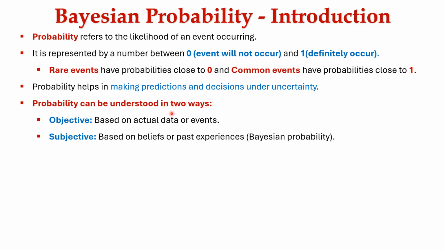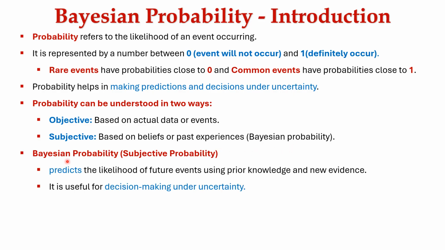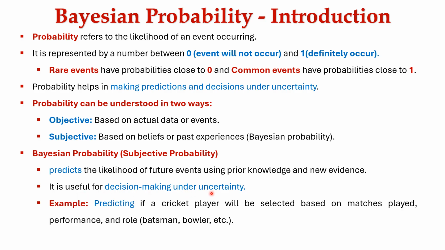Probability can be understood in two ways, namely objective, which is mainly based on the actual data or events. The next one is subjective, which is mainly based on beliefs or past experience. It is also known as Bayesian probability. Bayesian probability predicts the likelihood of future events using prior knowledge or new evidences. It is also useful for decision making under uncertainty.